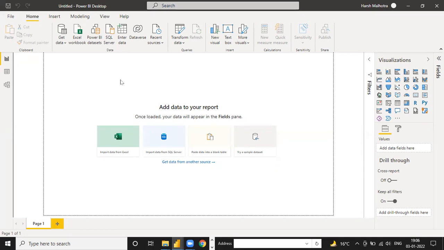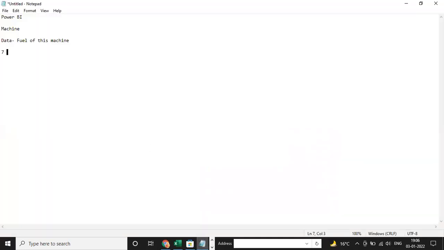In this Power BI, as I already told, it is just like a machine. It has a total of 7 steps. First, I'm going to tell you that we have 7 steps to follow in Power BI for every import. The first step is to import the data in Power BI or Power Query, it's the same.